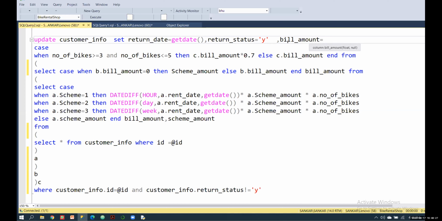So you have to use CASE for updating your bill amount value, right? So I'm using CASE, then WHEN number of bikes is greater than or equal to 3 and number of bikes is less than or equal to 5, that means the bikes are 3 to 5. You can use more than 5, more than 10, whatever you want. And then I'm going to multiply by 0.7.